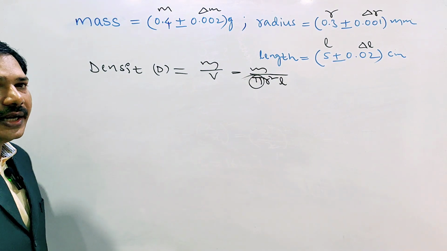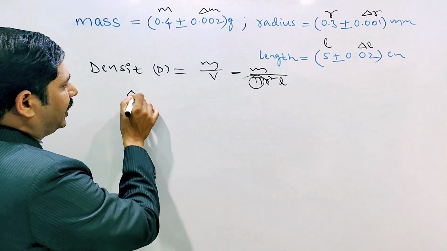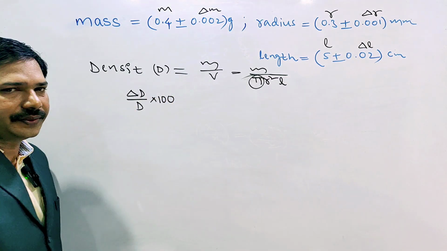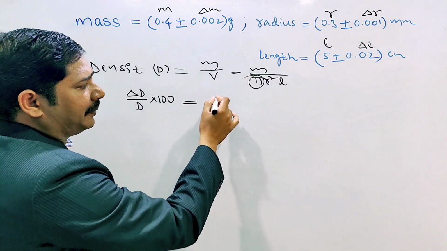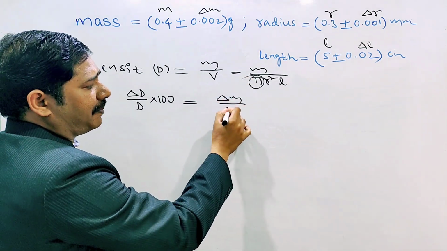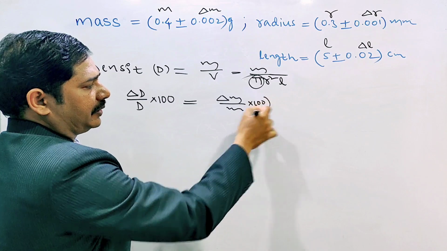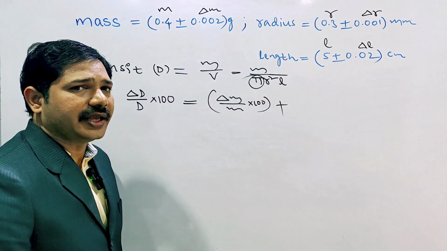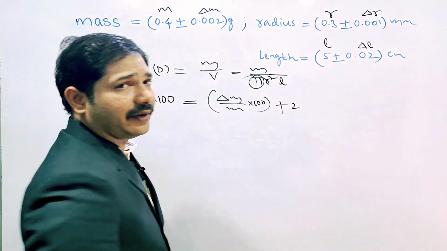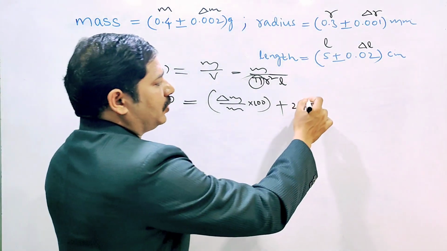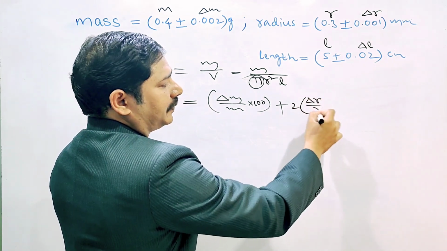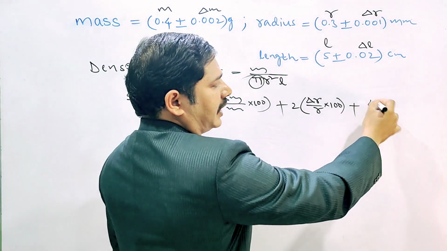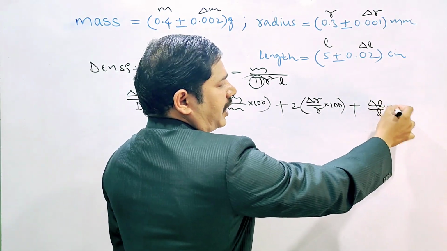Now we know how to calculate the relative error: delta d by d, and percentage error means into 100. It is equal to delta m by m into 100, plus, since r square is in the denominator, 2 into delta r by r into 100, plus delta L by L into 100.